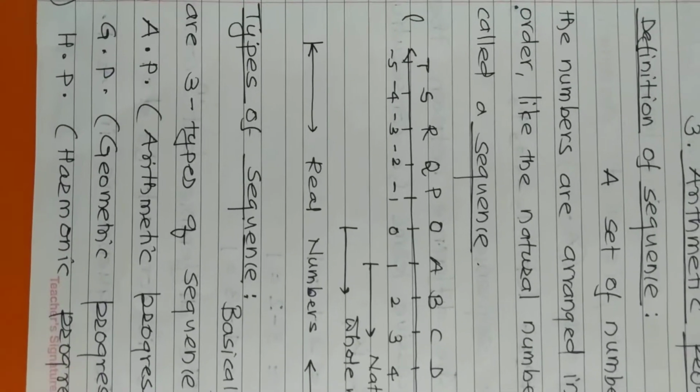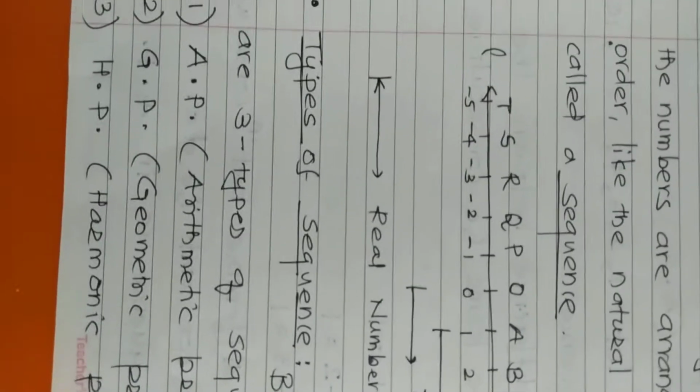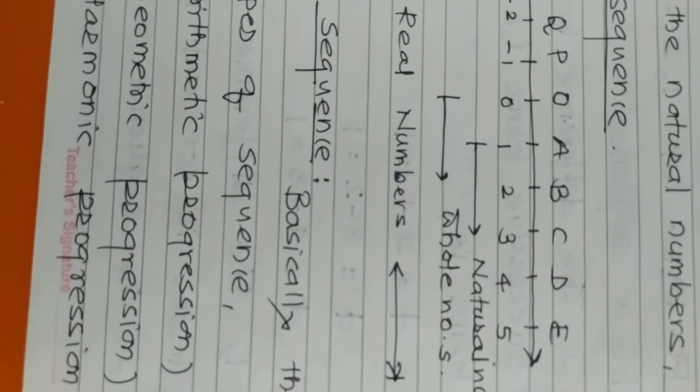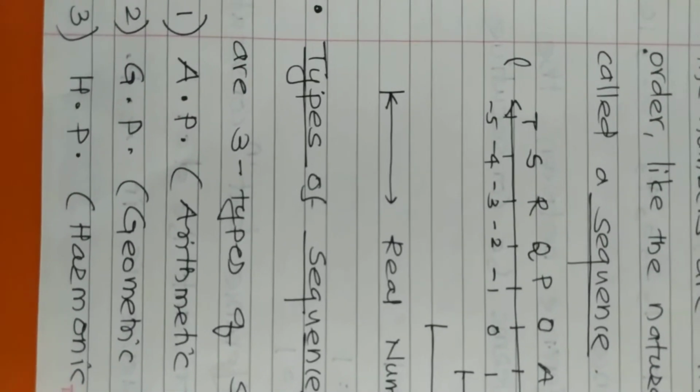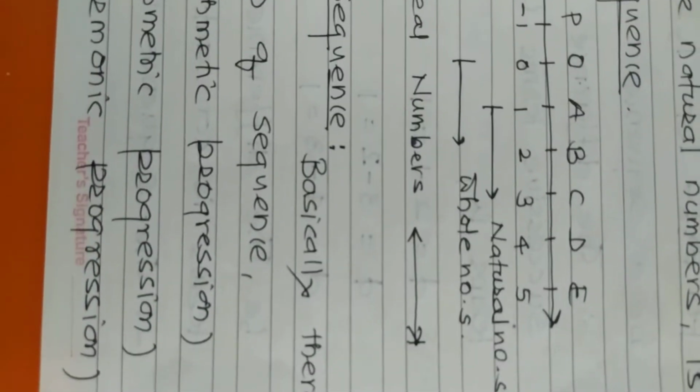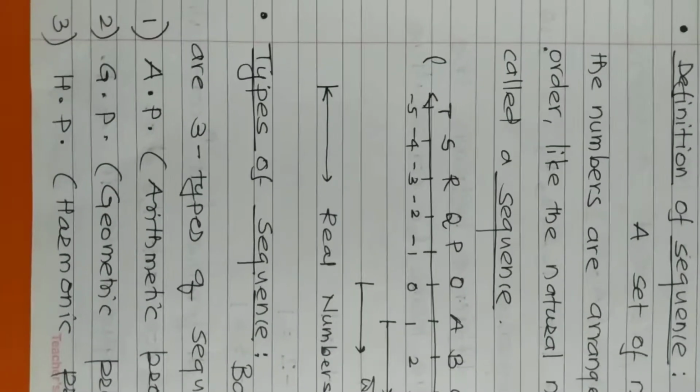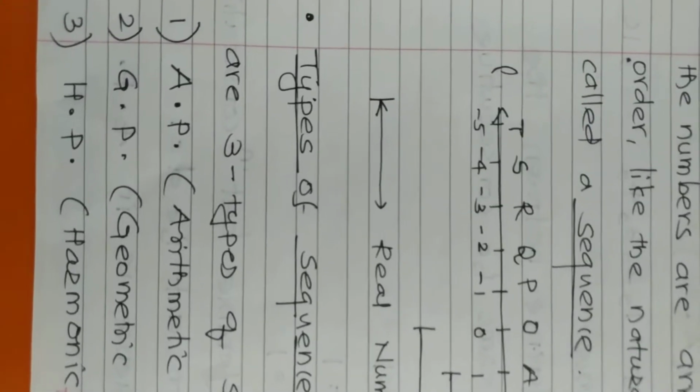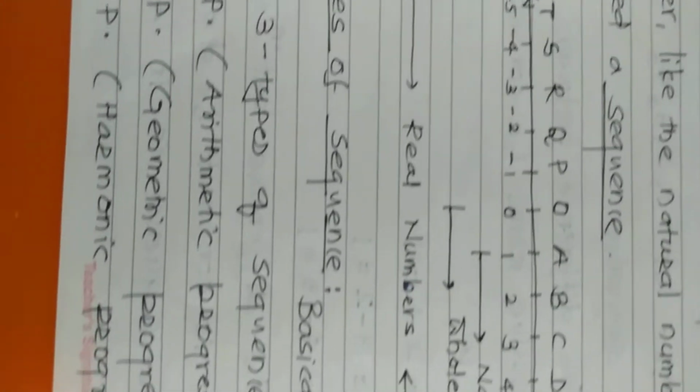So from the types of sequence point of view, basically there are three types of sequences. First one is AP, that means arithmetic progression. Second one, GP, geometric progression. And HP means harmonic progression. Out of those three, we have to consider the first one, arithmetic progression.